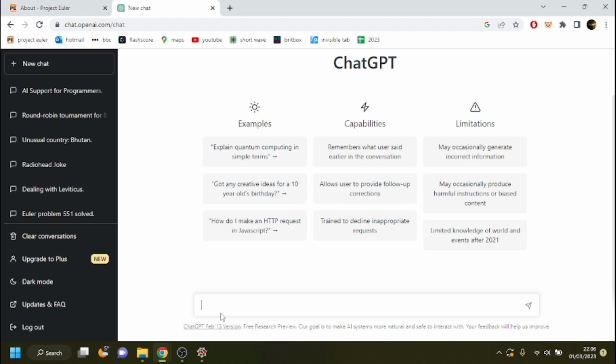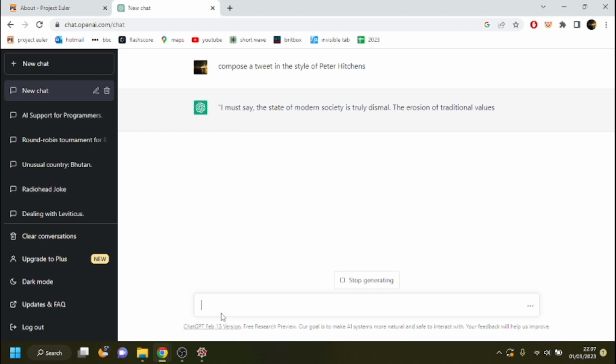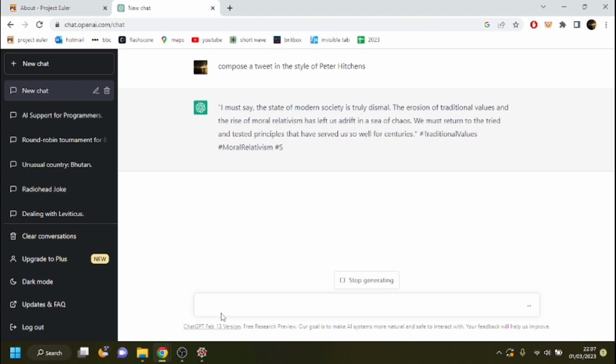Let's say, compose a tweet in the style of Peter Hitchens, and it will compose a tweet in the style of Peter Hitchens. There we are. You can ask it to compose a poem about custard.